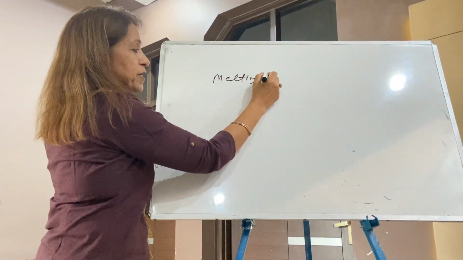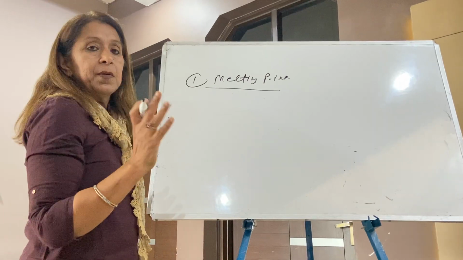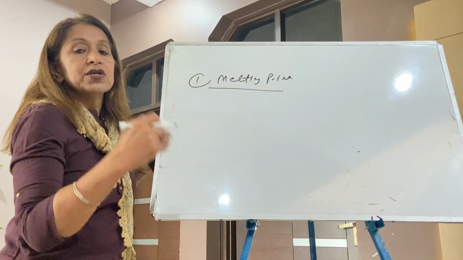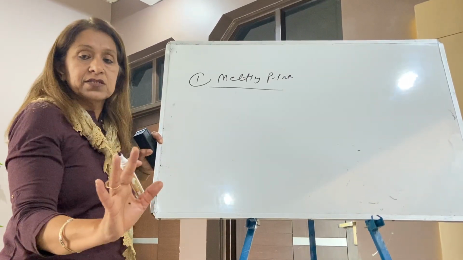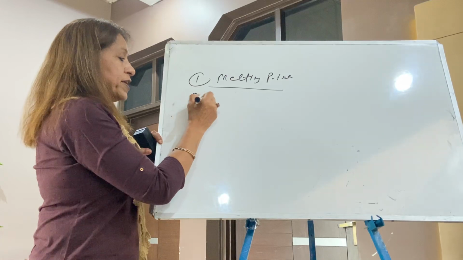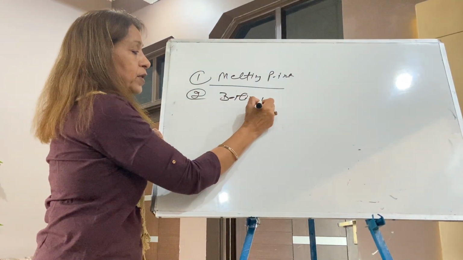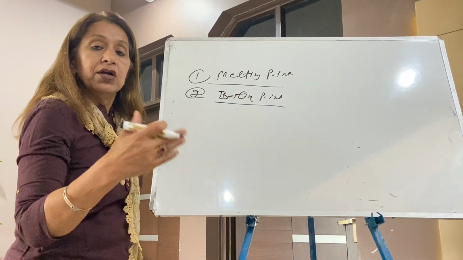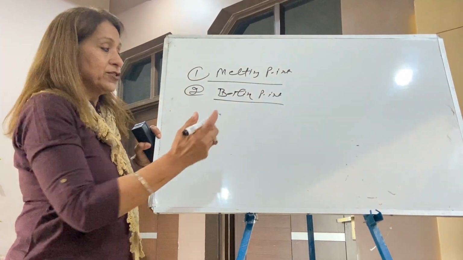Now think about it. What is melting point? One by one I am taking now. What is melting point? Melting point is the temperature at which a solid starts melting, right? What is boiling point at 1 atmospheric pressure? Boiling point is the temperature at which liquids start boiling. It is a boiling point.